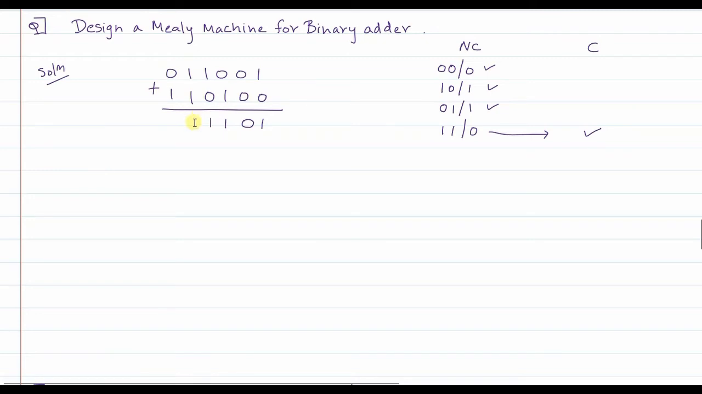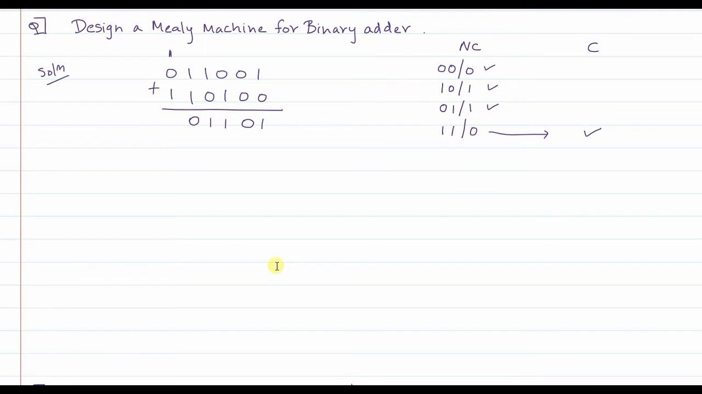You are in no carry state, now you will be in carry state. So when the first input is 1 and the second input is 1 in no carry state, the output will be 0, right? And from a no carry state you will go to the carry state. And carry state means there will be a carry that is generated. I will write the carry here.